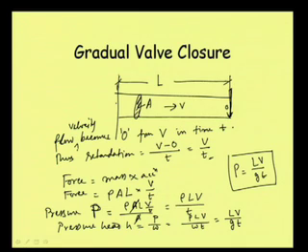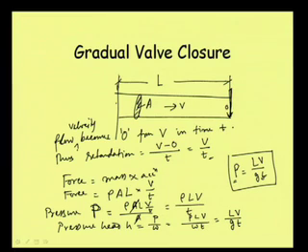So, if we know the L, we are knowing that the flow is moving with a velocity V, and if we know at what time this valve is closing and if it is gradual closure, then we can write this expression. But now, when we are saying gradual closure, then we need to define that technically. Otherwise, if I ask someone to close it gradually, then it is very subjective. According to him, closing it quite fast may also be gradual, and another person may be closing it very slowly and it may take long time, which may not serve our purpose even. So, we need to define it technically.